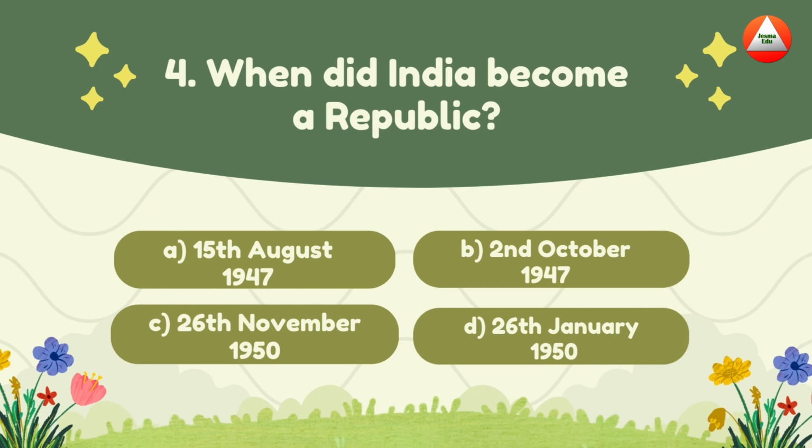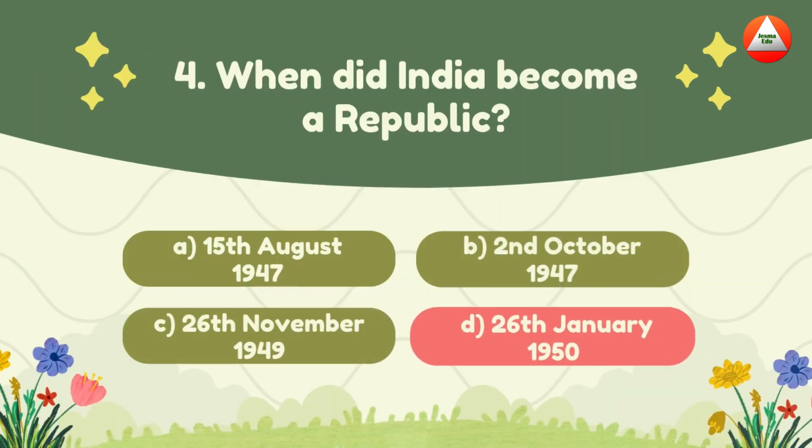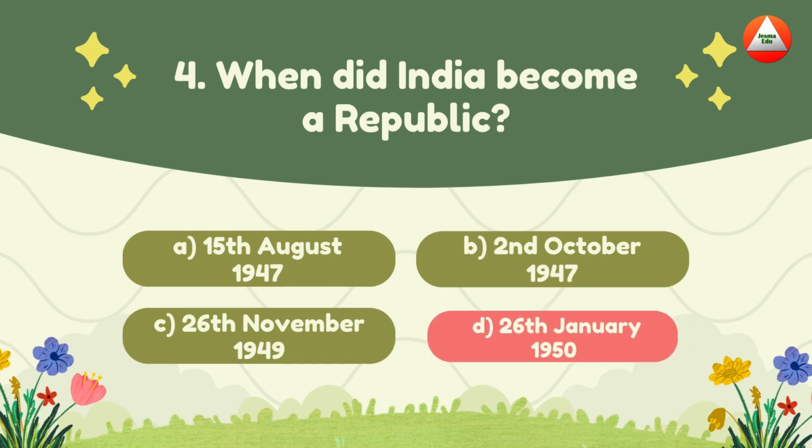When did India become a republic? A. August 15, 1947. B. October 2nd, 1947. C. November 26, 1950. D. January 26, 1950. The answer is January 26, 1950. Republic Day equals Constitution Day celebration.